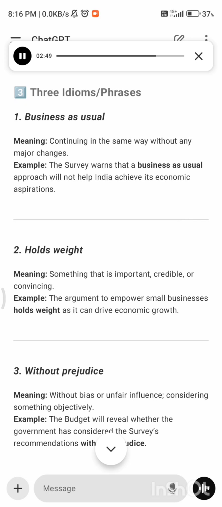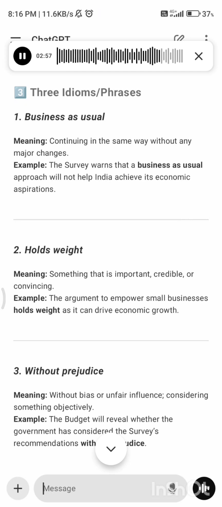2. Holds weight, meaning something that is important, credible, or convincing. Example: the argument to empower small businesses holds weight as it can drive economic growth.